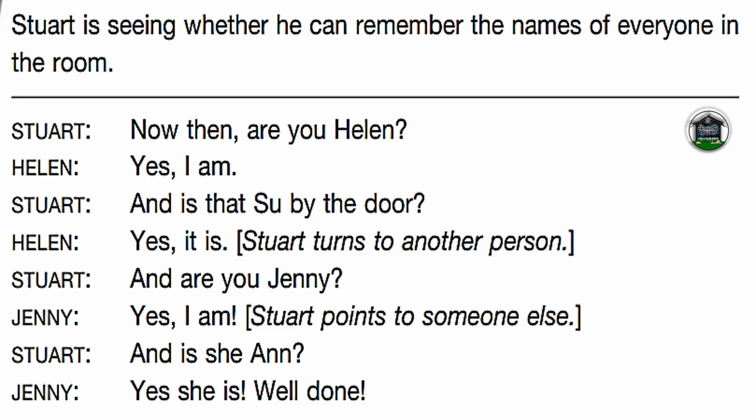Unit 1, Dialogue 6. Stuart is seeing if he can remember the names of everyone in the room. Now then, are you Helen? Yes, I am. And is that Sue by the door? Yes, it is. And are you Jenny? Yes, I am. And is she Anne? Yes, she is. Well done.